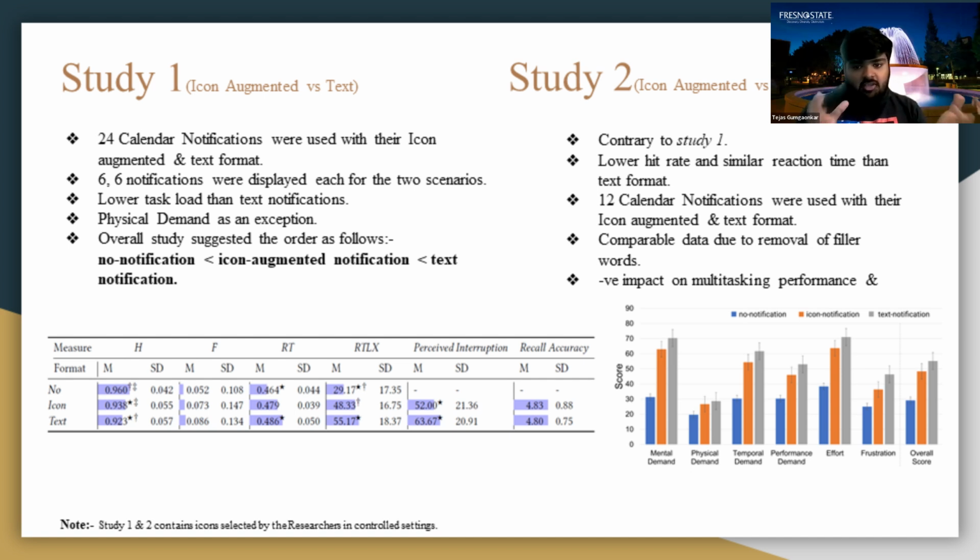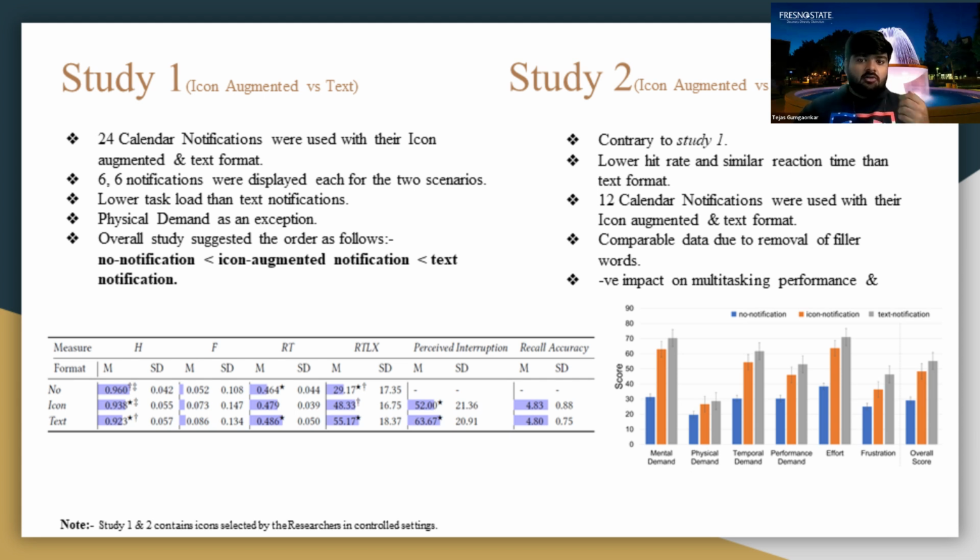Physical demand was an exception in the raw NASA TLX score, as it didn't show much of an increase or decrease in the values. As we can see here, mental demand, temporal demand, performance demand, effort, and frustration had some minimum standard deviation in them. No notifications, then icon augmented notifications and text notifications were preferred in that particular order.